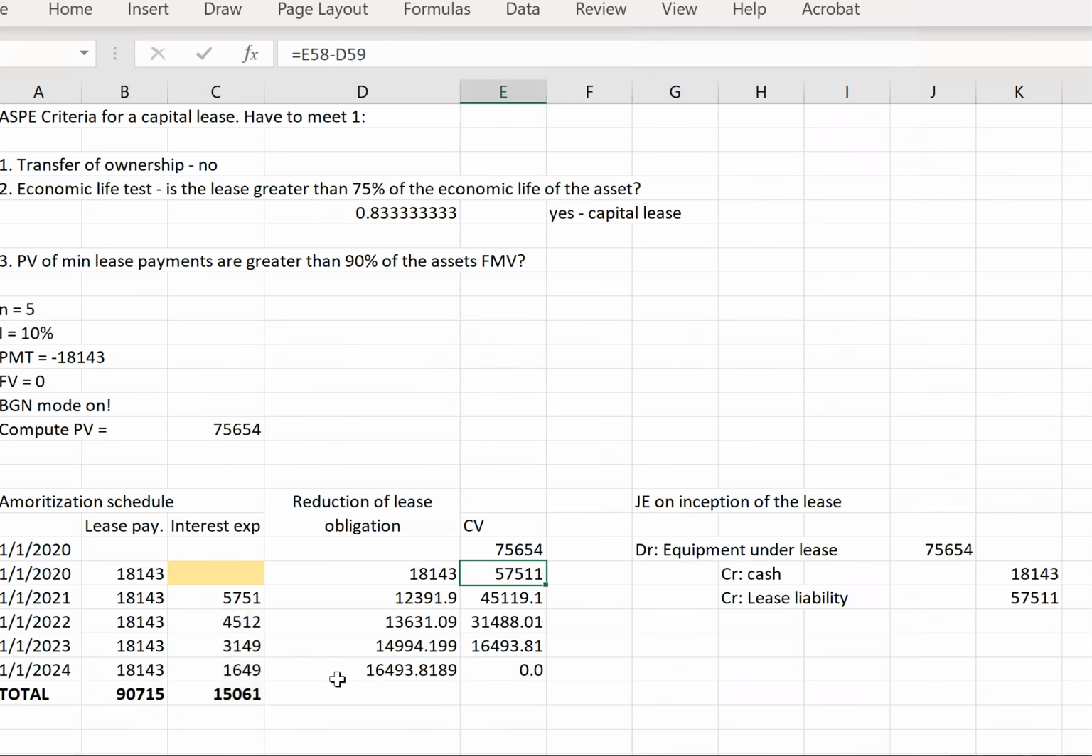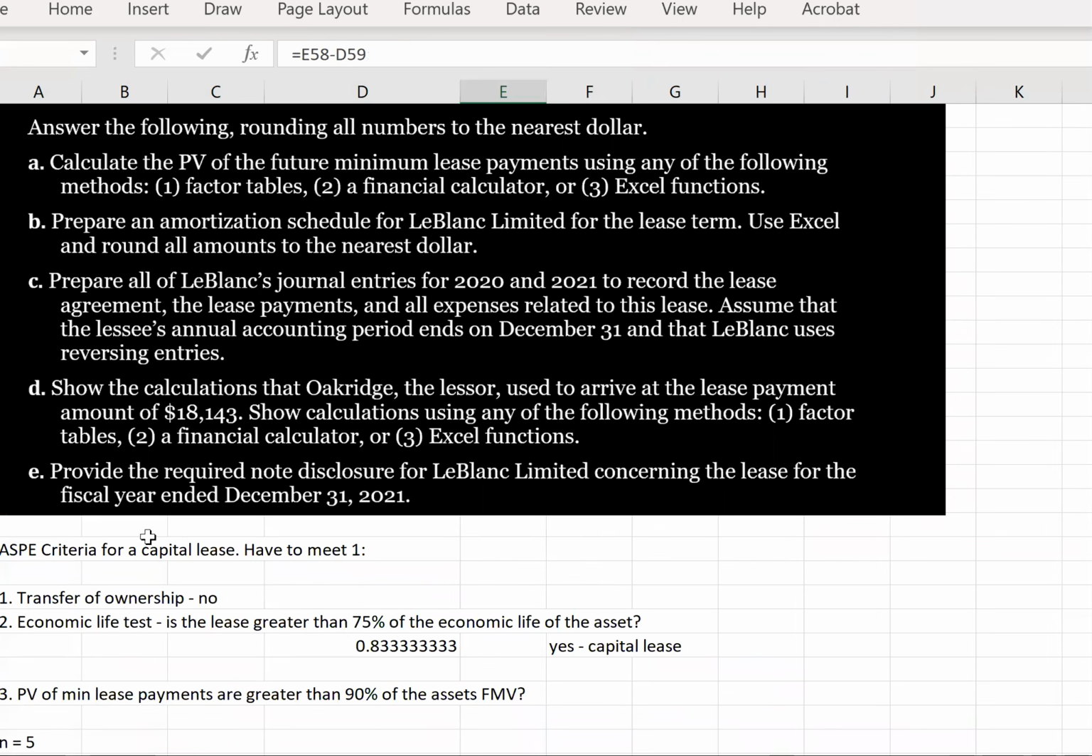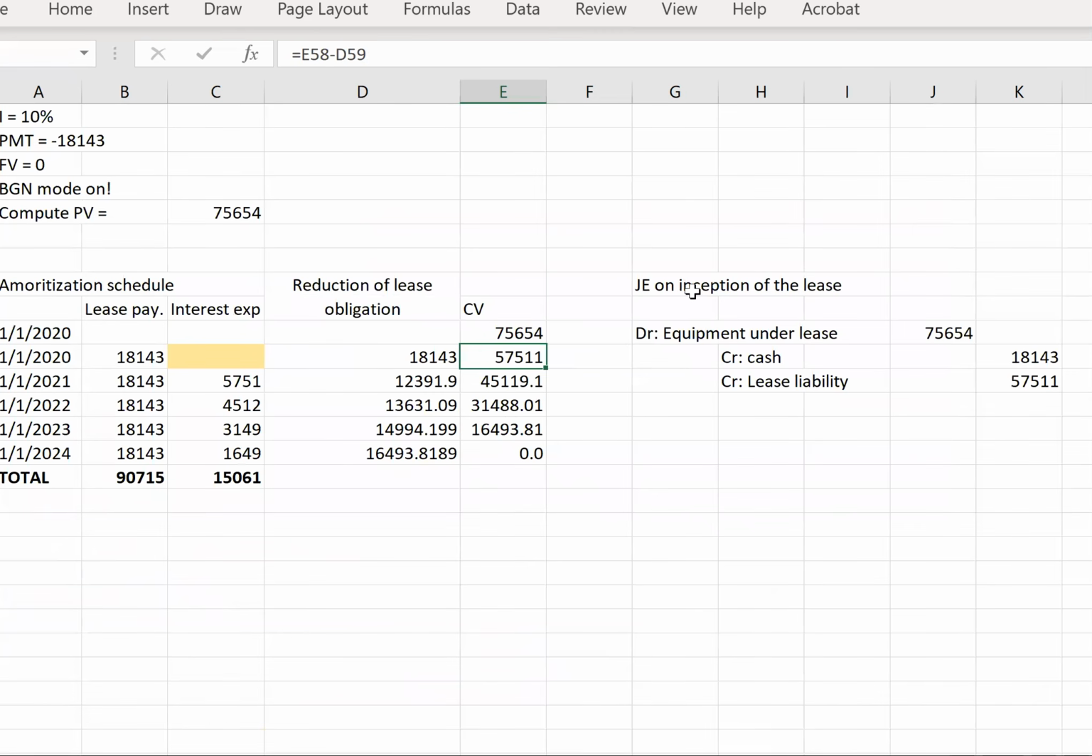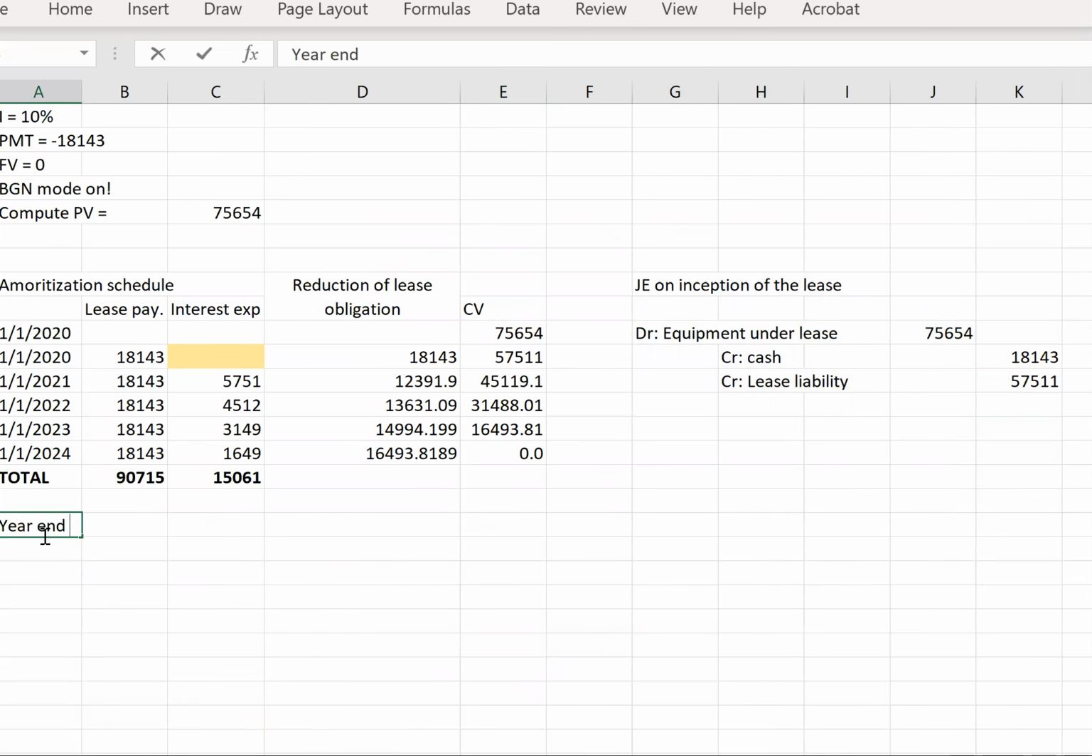Okay, so let's see what else we need to do. C says prepare all of LeBlanc's journal entries for 2020 and 2021 to record the lease agreement, the lease payments, and all expenses related to the lease. This is the entry on the inception of the lease, so we've already got that one for 2020. So now we're just going to have our year-end 2020 entries.